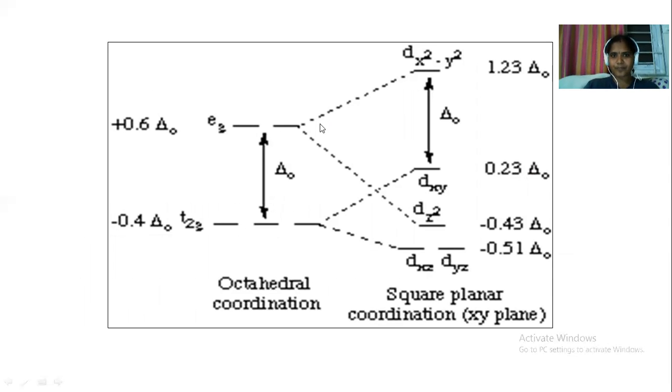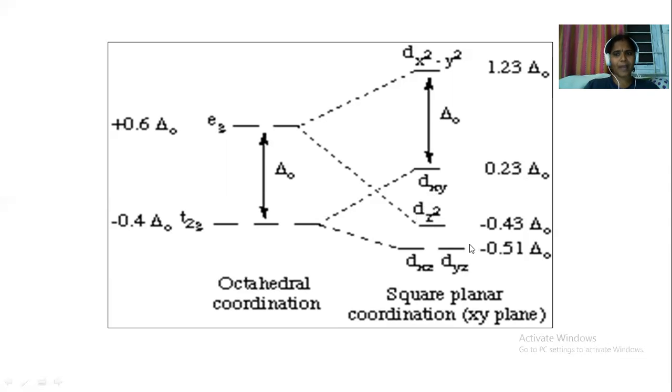So eg will split again into 2 levels: dx square minus y square will experience more repulsion and its energy will be raised, but dz square energy will be reduced. The same in the case of t2g: the orbitals near the z-axis, dxz and dyz, will reduce their energy because they won't experience any repulsion as there is no ligand along the z-axis, and then dxy energy will be increased.